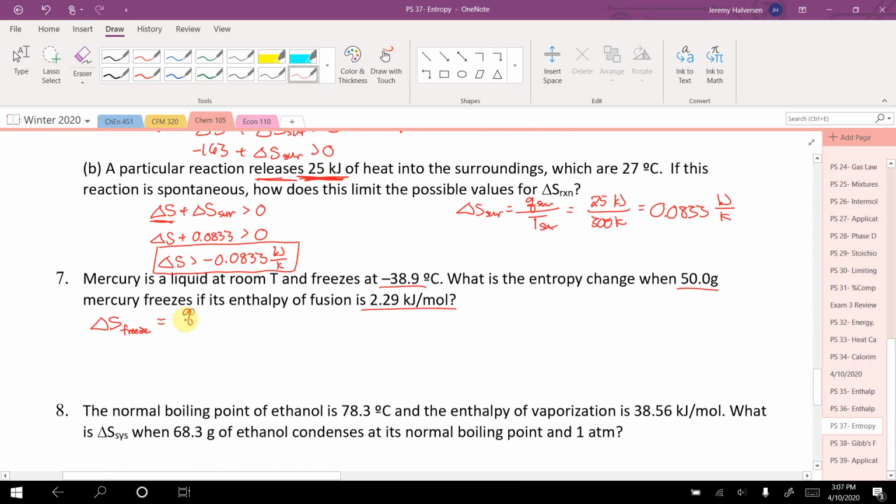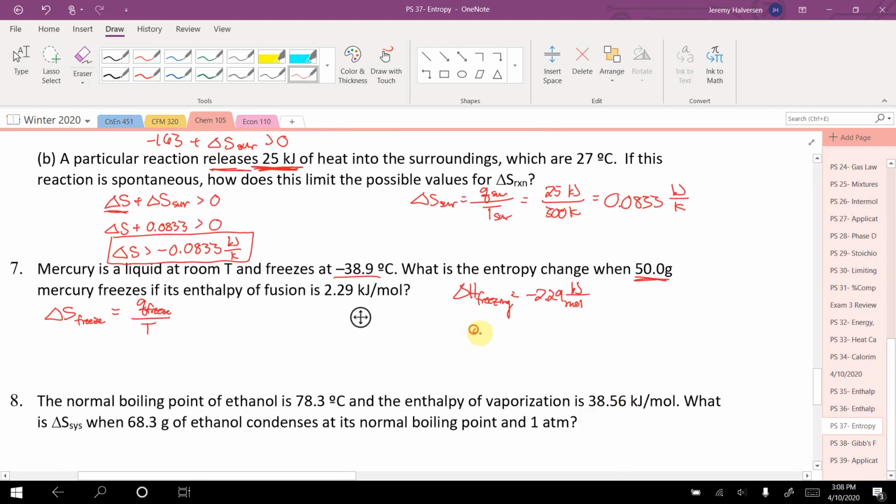So the heat of freezing over the temperature. Well, what's the total heat of freezing? Well, it tells us the enthalpy of fusion, that's melting. So that means the delta H of freezing must be negative 2.29 kilojoules per mole. And I'm freezing 50 grams.